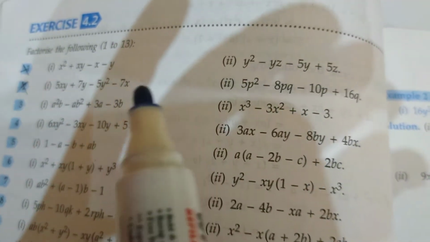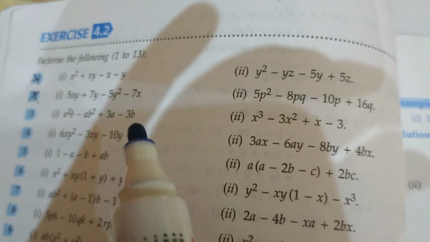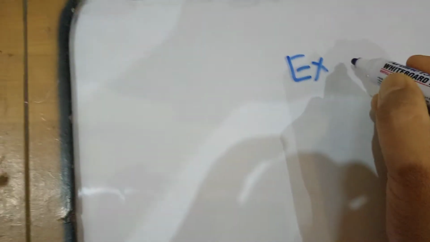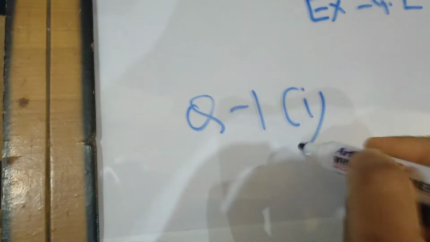Now look at this exercise. This is 4.2. All the questions given in this exercise can be solved with the help of this grouping method only. I will solve some questions for you. Just see one by one. So we are going to start exercise 4.2. Question number 1, first part I am taking.